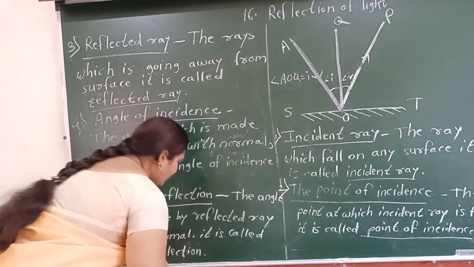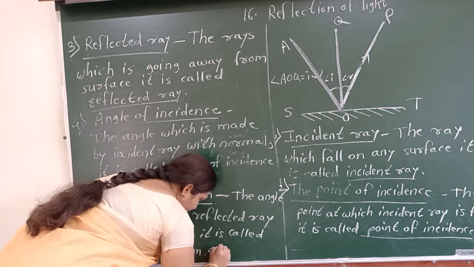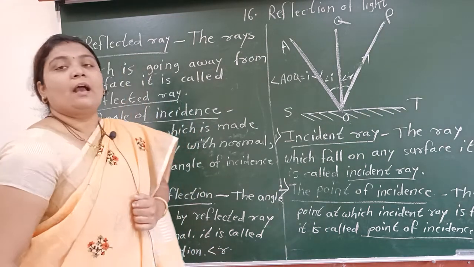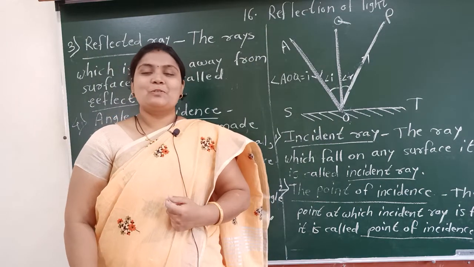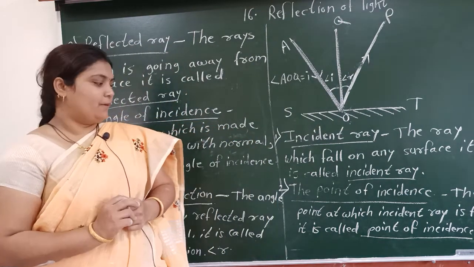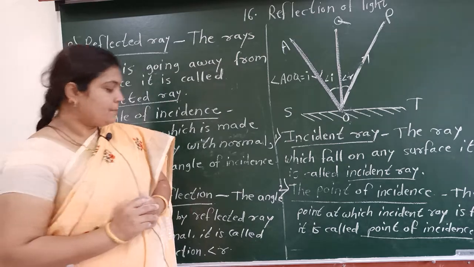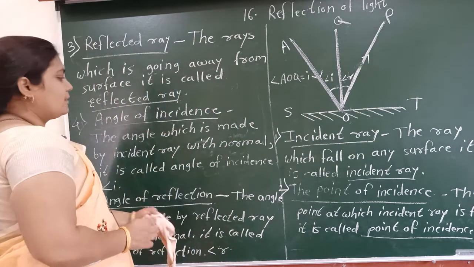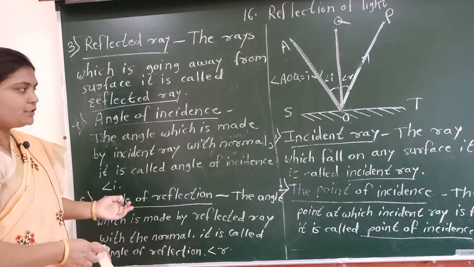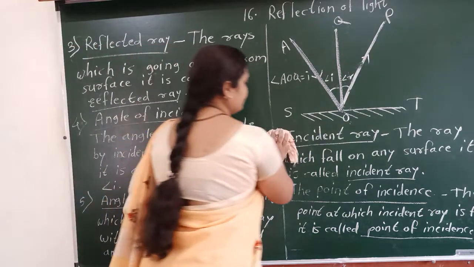Okay, and it is denoted by angle small r. Small r means angle of reflection. Okay, write down this. Finish. Now next.